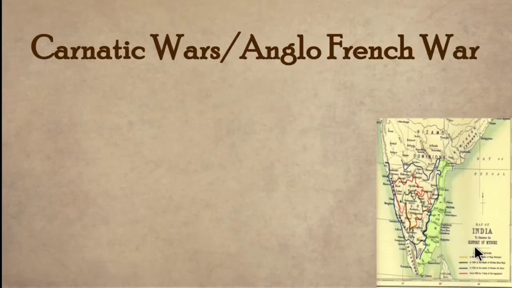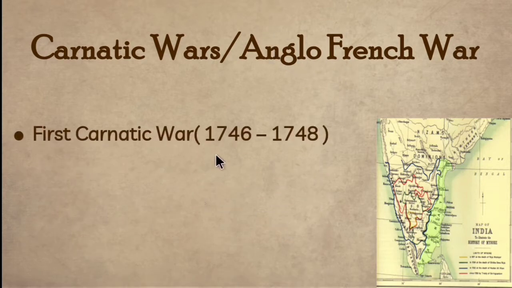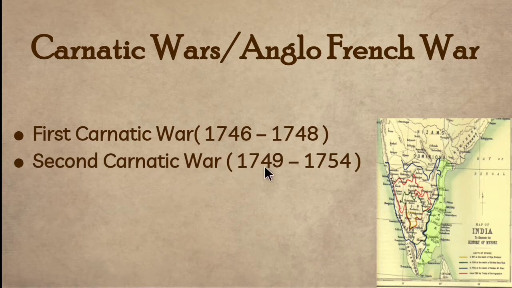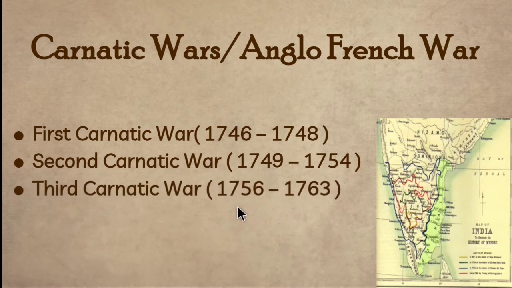Now let's see the time period of the three Carnatic Wars. The Carnatic Wars are also known as the Anglo-French War because it was fought between the British and the French. The first Carnatic War was fought between 1746 and 1748. The second Carnatic War was between 1749 and 1754. The third Carnatic War started in 1756 and ended in 1763. So children, these are the time periods for the three Carnatic Wars. Make a note of it. Now let's see them one by one.